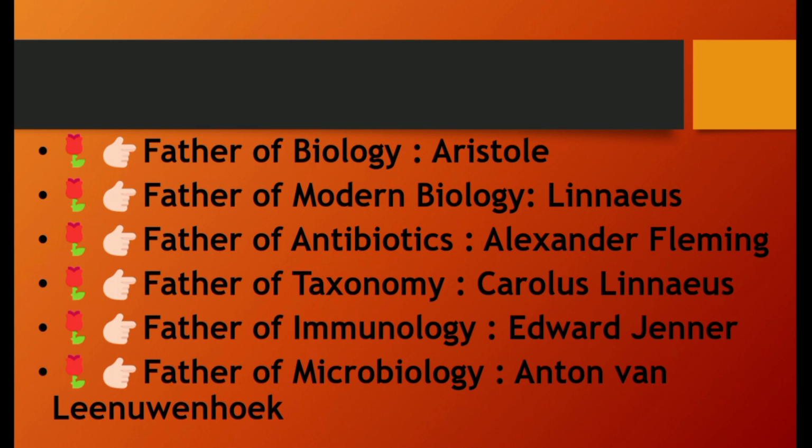Carl Linnaeus is the scientist who used the term binomial nomenclature, and this rule is globally accepted. Binomial nomenclature is used for giving a scientific name to different living organisms. By the way, next we have father of antibiotics, Alexander Fleming. Next we have father of taxonomy, Carl Linnaeus.